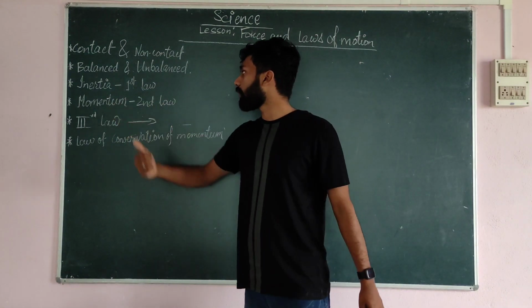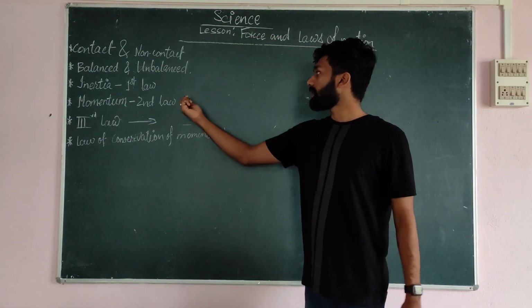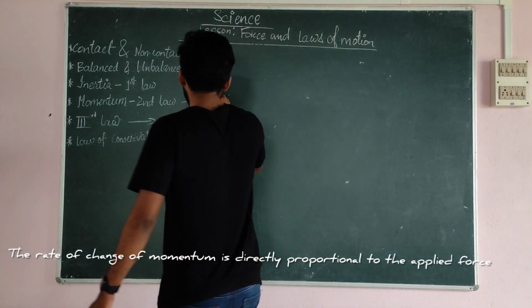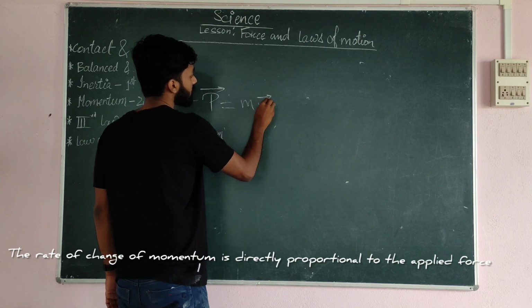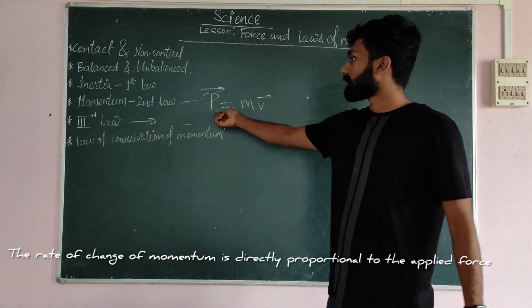That is the first law. Then the second one is momentum. Momentum is a new concept which was introduced by Newton. So what is momentum? We can represent momentum as P, which is a vector, equal to mass into velocity. Velocity is also a vector. Due to that, momentum is a vector. Understood? So what is the second law?